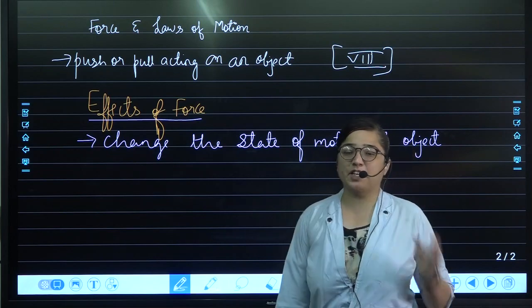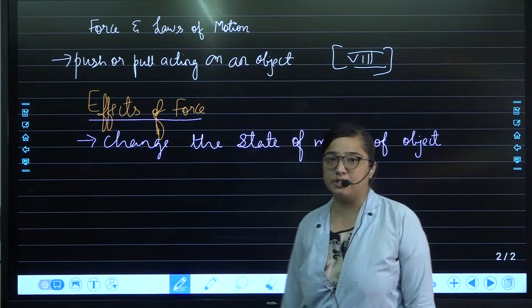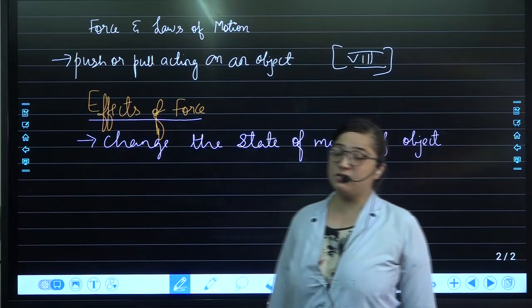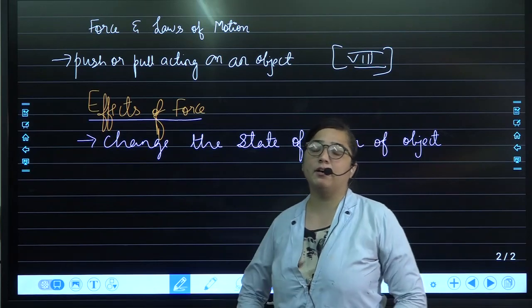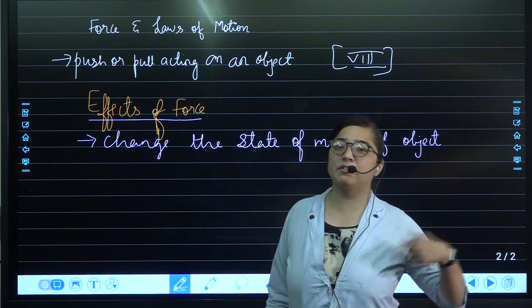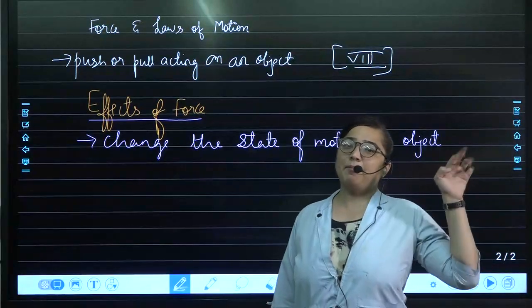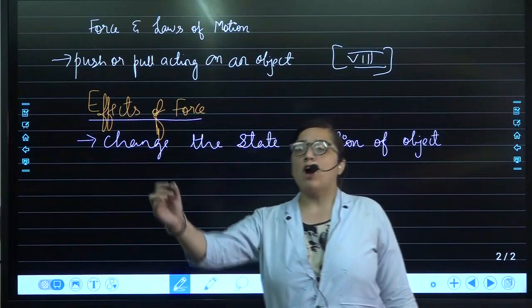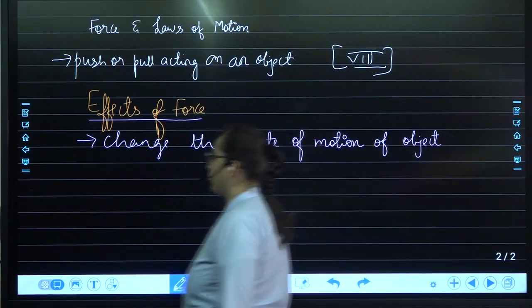That means an object which is at rest can come into motion, and an object which is in motion comes to rest. How can an object at rest come into motion? Just apply force to the pedals of the cycle, then what will happen? It will start moving. This is how an object at rest will come into motion. Apply the brakes, what will happen? The object which is moving will come to rest. So this is one of the effects of force.